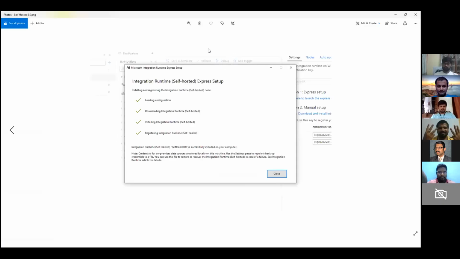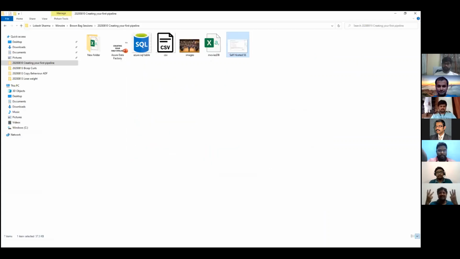Once you run the exe, you will get a message like this. There are various steps involved in installing the self-hosted integration runtime service. And once it is done, it will show up as a service on your desktop. So let me open that and show it to you how it looks.